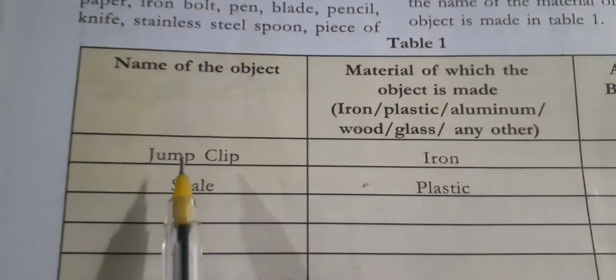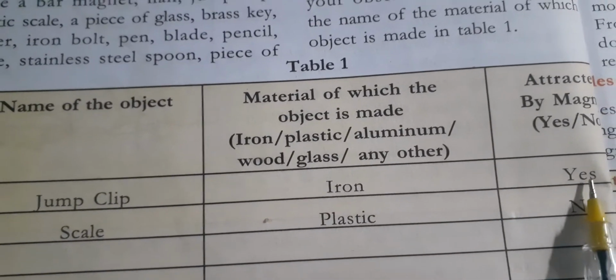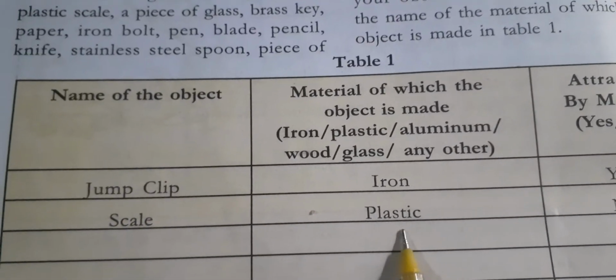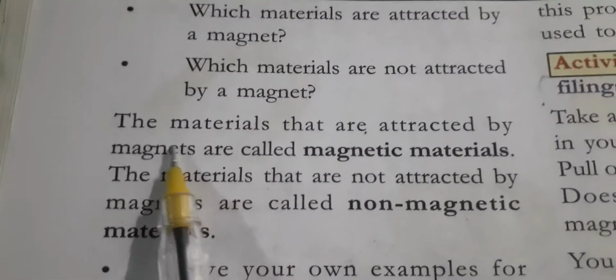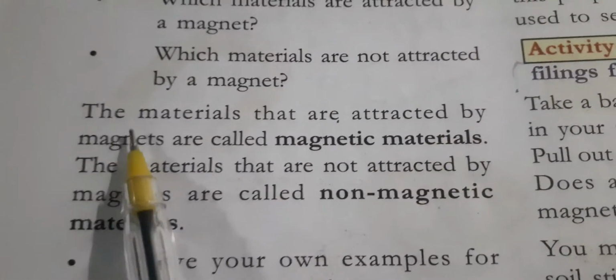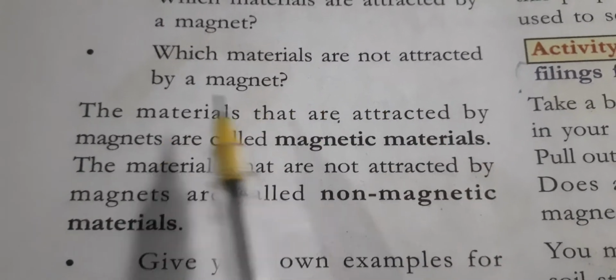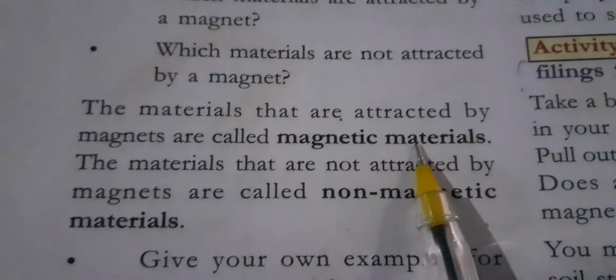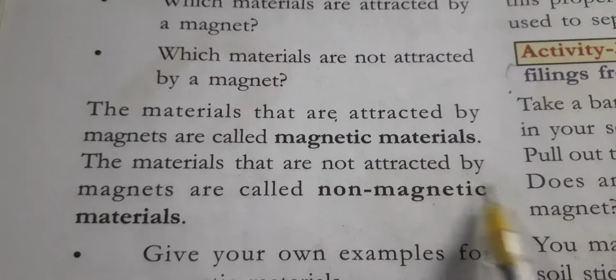For example, just see here, gem clamps are there. These are iron. These are attracted to the magnet. And the scale is plastic. Will it be attracted? No, it will not be attracted. So we have to write no. Students, the materials that are attracted by the magnet are called magnetic materials, and the materials which are not attracted by the magnet we call non-magnetic materials.